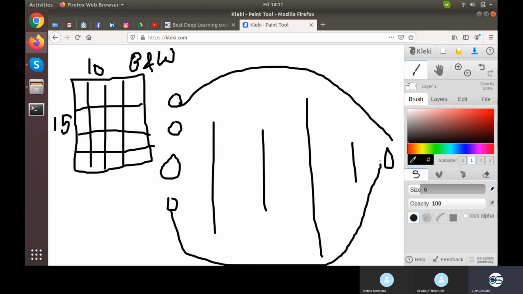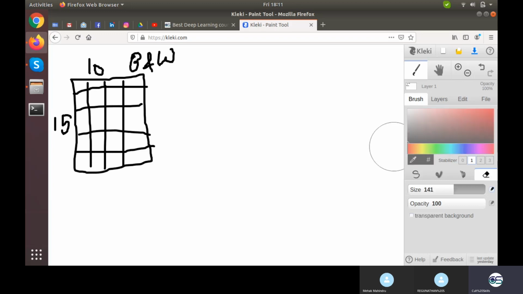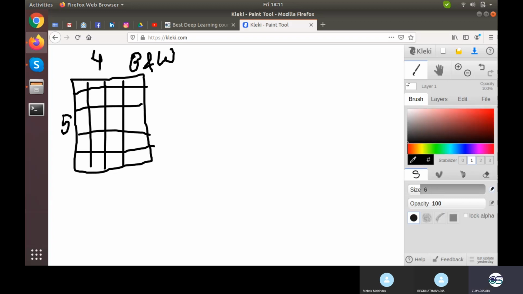But in the case of a convolutional neural network, what is going on? We basically design a kernel along with an image. So suppose this is my image. How does it look like? Let's shorten down the size to be 4 multiplied by 5. And what else? I designed a kernel of 2 multiplied by 2.